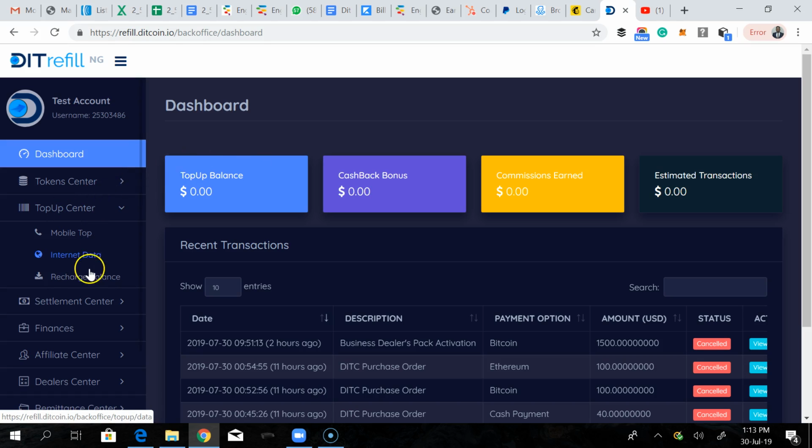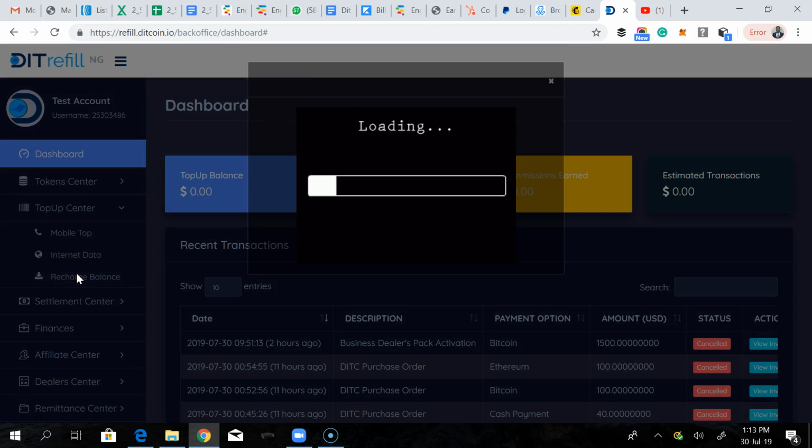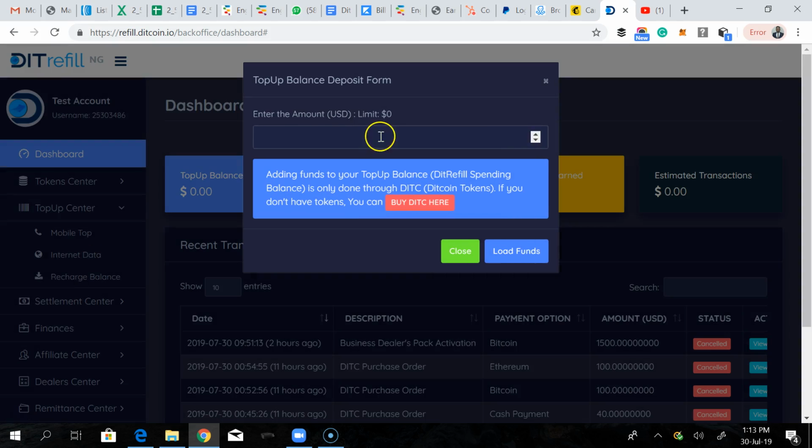So now, if you go to your recharge balance again, you will notice that your limit is no longer $100 but $80 because you have converted $20 out of the $100 into your top-up balance. So you still have a limit of $80. This $80 here can still benefit from the appreciation of the coin because you have not converted it into a top-up balance. So you just keep converting little by little as the need arises. So that is the difference between top-up limit and top-up balance.